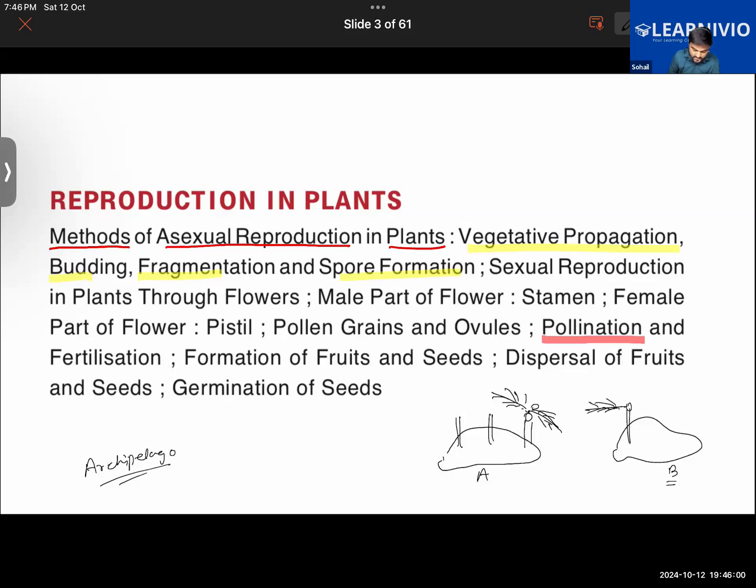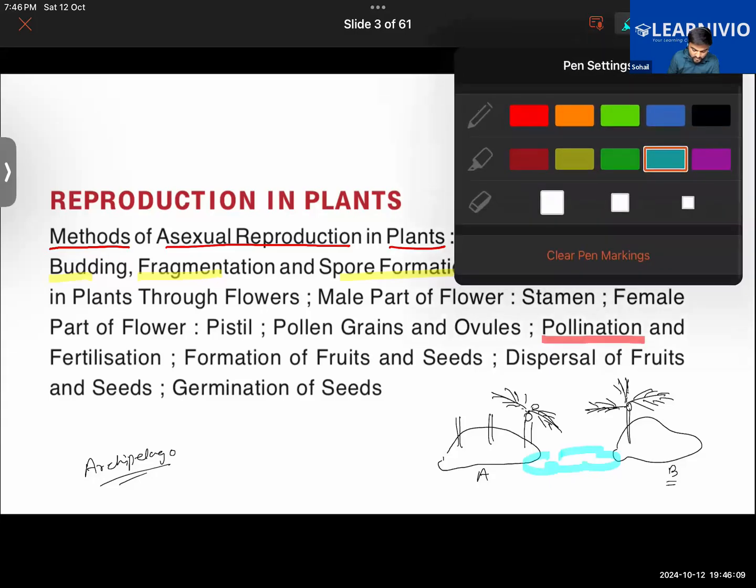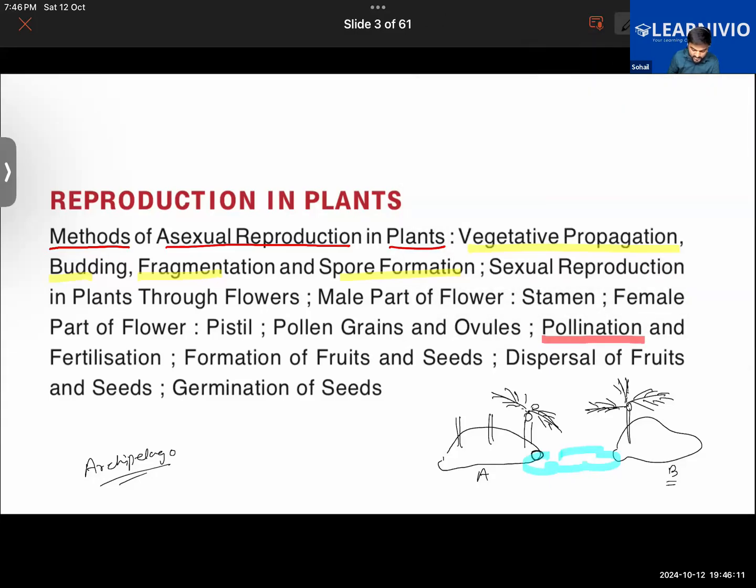So how did a coconut plant come here? Through the action of water. As the coconut falls, the water will carry it to the other island. So water is helping in the dispersal of the seed, in the transportation of the seed from region A to region B.